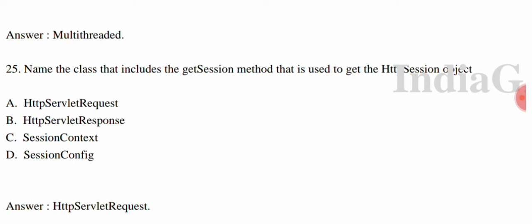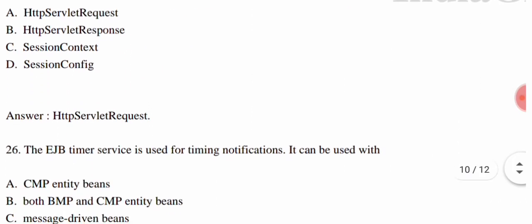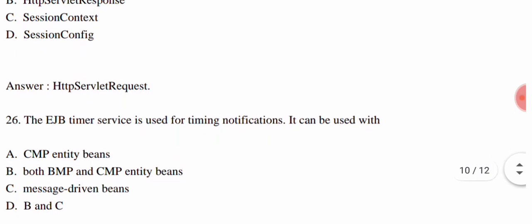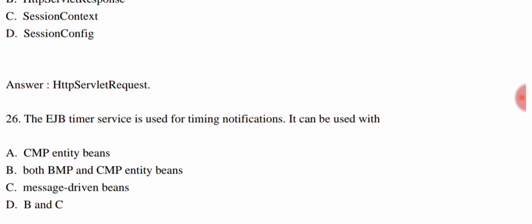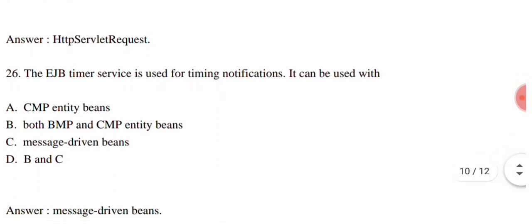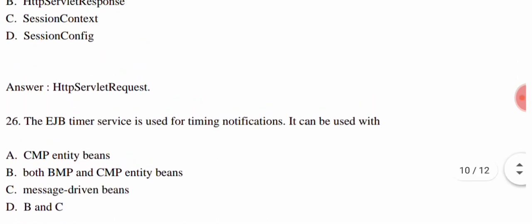Now we come to the next question. The EJB timer service is used for timing notifications. It can be used with, so they are giving four options. Option A, CMP entity beans. Option B, both BMP and CMP entity beans. Option C, message driven beans. And option D, B and C both. So the correct answer is option C, that is message driven beans.